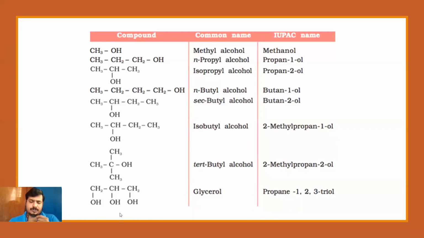And coming to the last one that we wanted to discuss, the common name of this is glycerol. Yeah, this is glycerol, and glycerol's IUPAC name is 1, 2, 3. So therefore it is prop 1, 2, 3. At all the three positions I have an OH group, so therefore it will become a triol. So propane-1,2,3-triol.